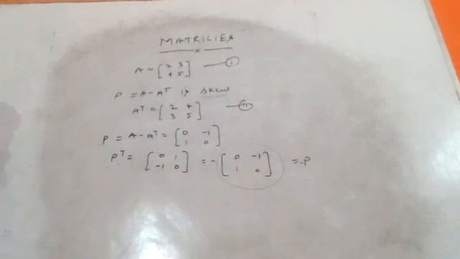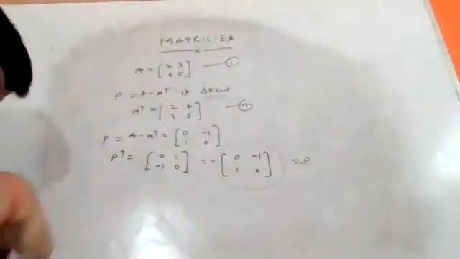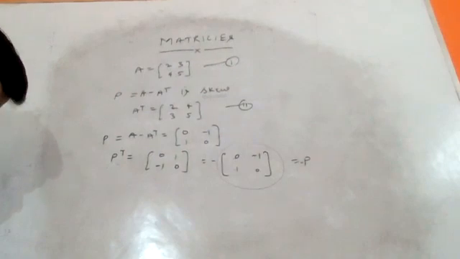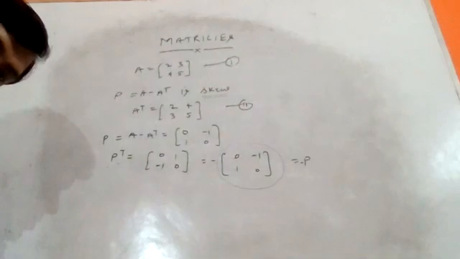In numerals form, we can say this. Now I'm going to discuss some more and more problems.